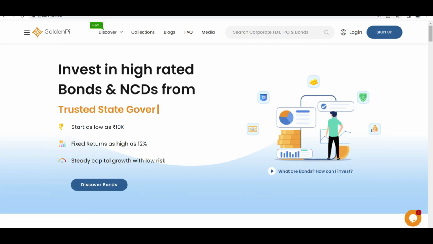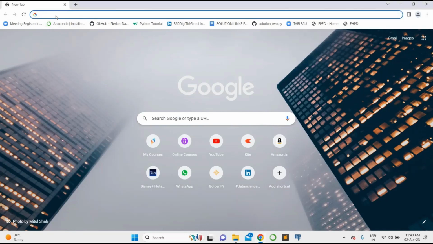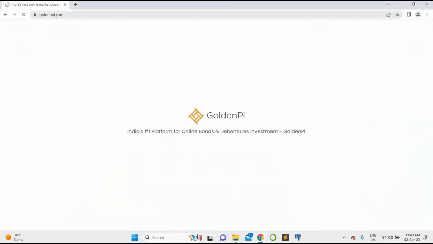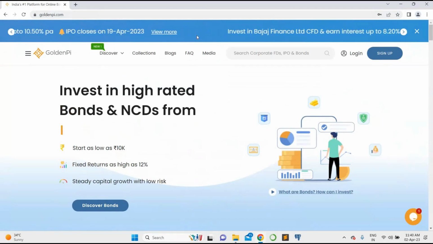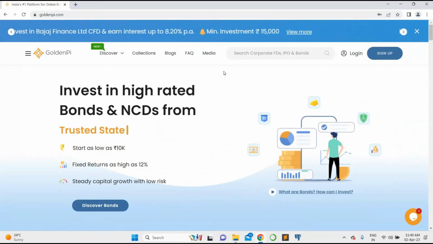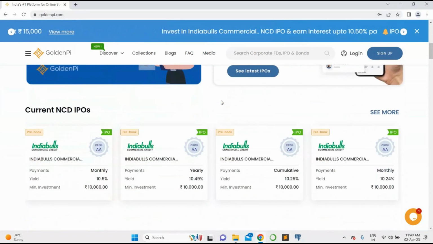Let's go ahead and open GoldenPi platform. I am going ahead and just search goldenpi.com and here we go. Here it is. This is how GoldenPi homepage looks like.